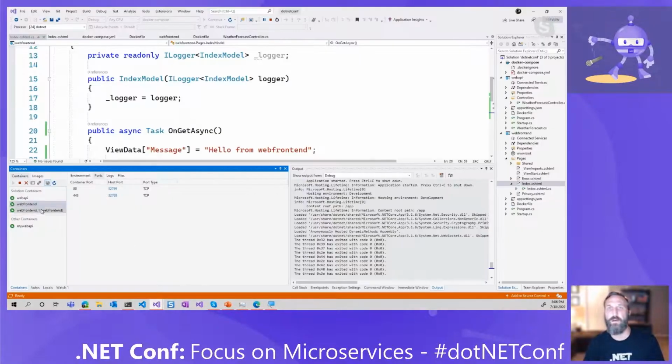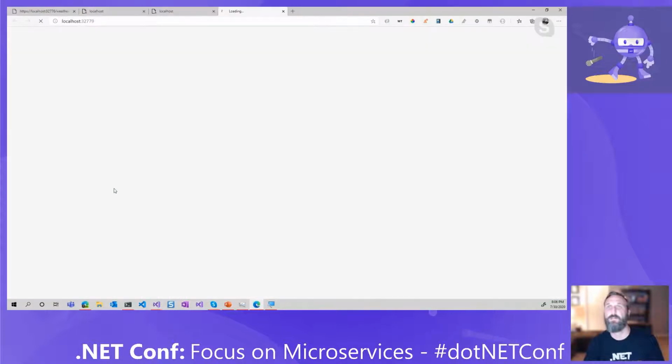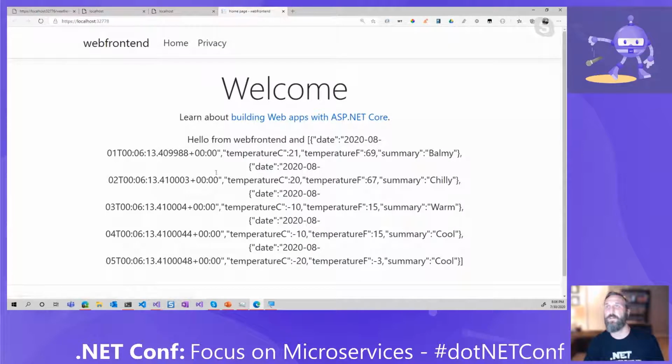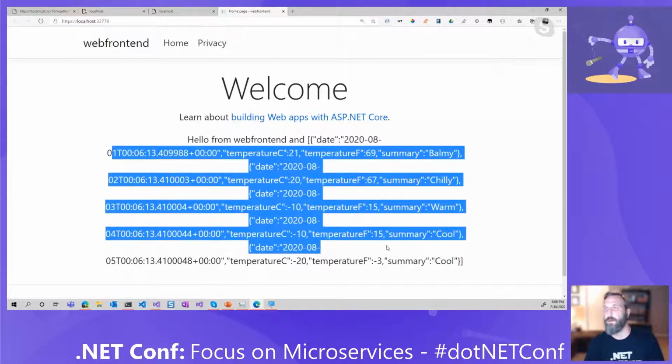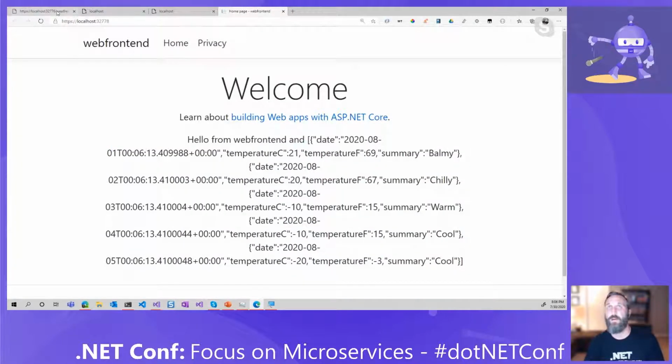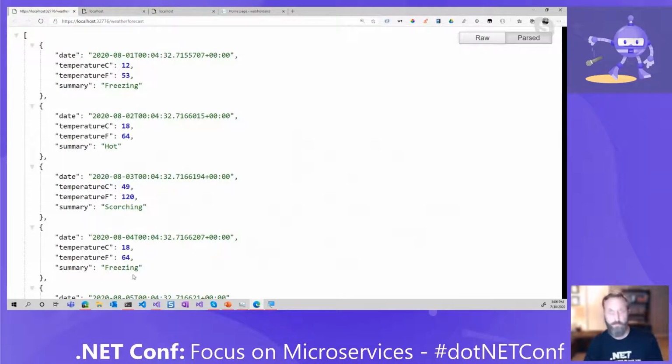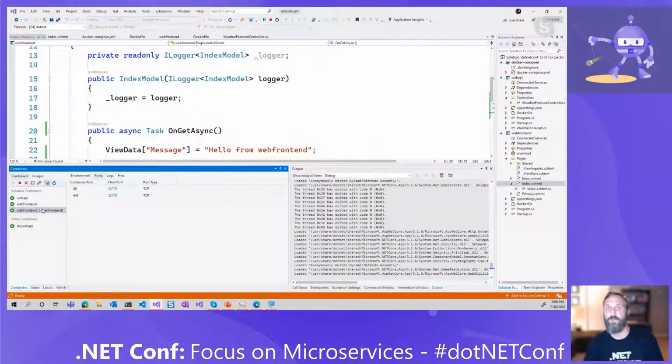But we can hit web front end. There it is. Sorry, I was running 2 instances of web front end. There's our application, and it's actually hitting our web API. But now I'm able to see everything that's running inside of the actual container.